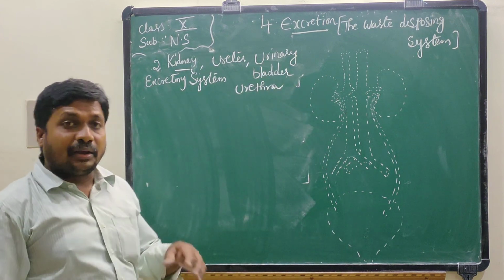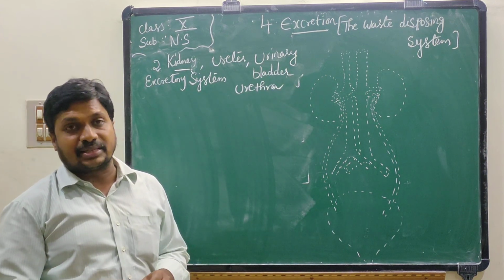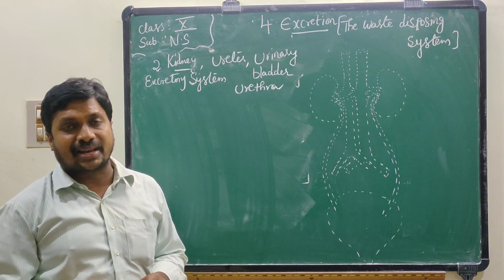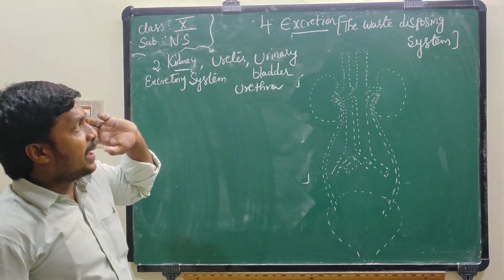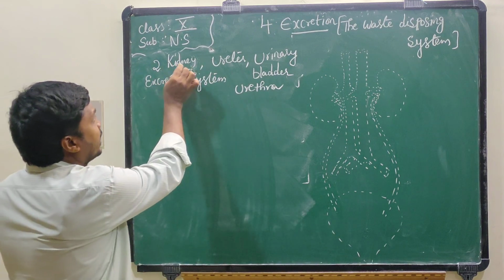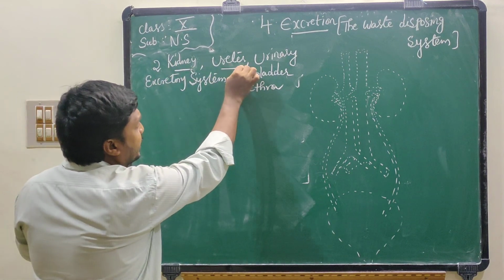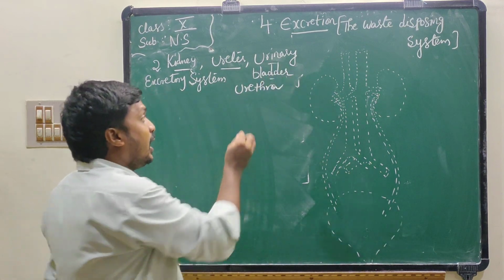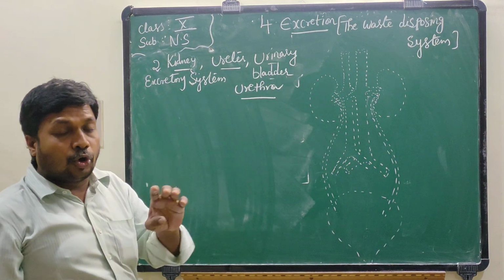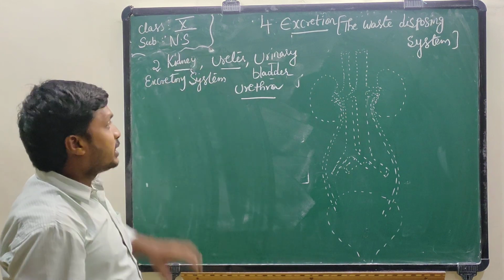System means group. Already we learned about the digestive system, respiratory system, and transport system in previous classes. System means a group of organs. The excretory system includes two kidneys, two ureters, one urinary bladder, and a urethra. These four make up the excretory system.